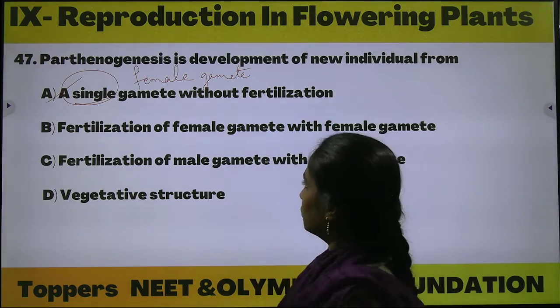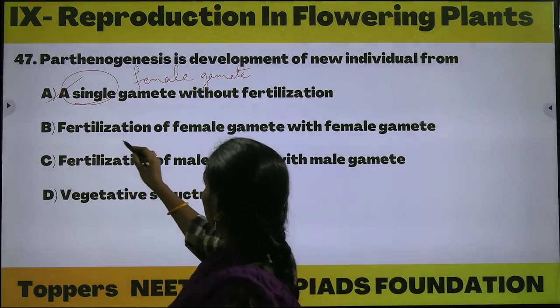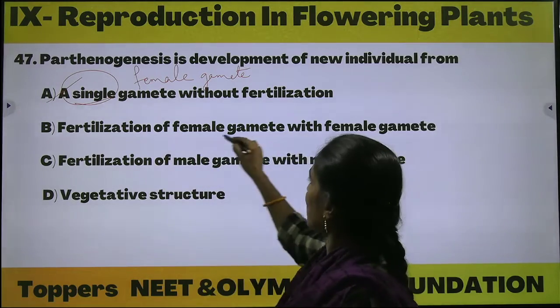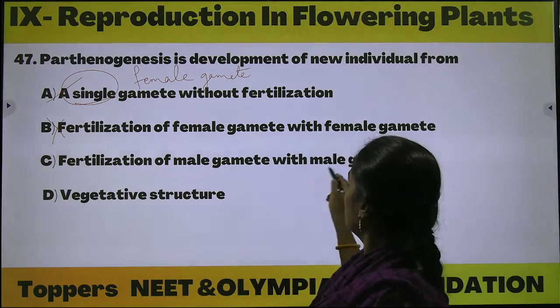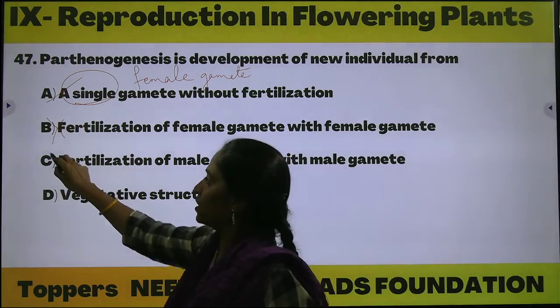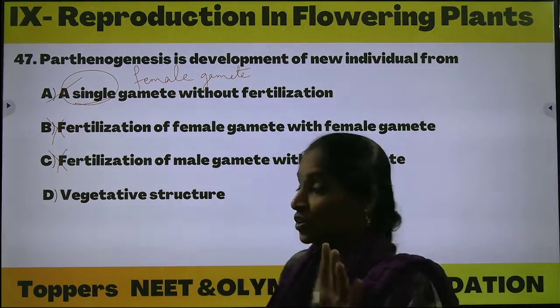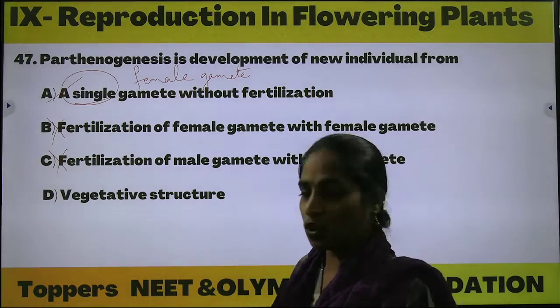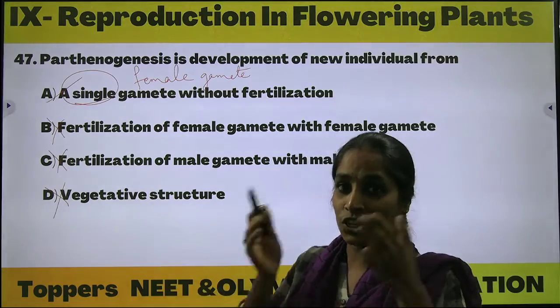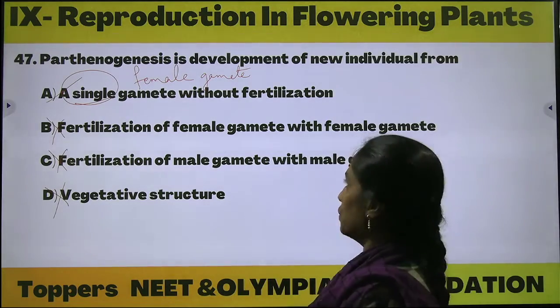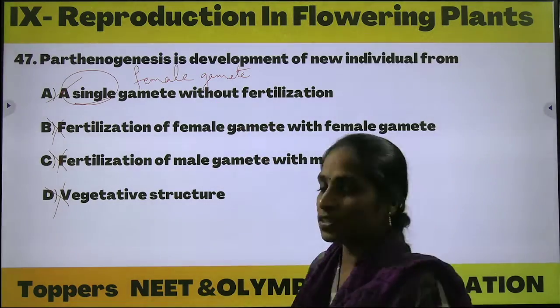Next, option B, fertilization of female gamete with a female gamete, is completely wrong. And fertilization of male gamete with male gamete is also completely wrong. And this is not a vegetative structure, it's a kind of asexual process. Sexual converting into the asexual mode is nothing but the parthenogenesis process.